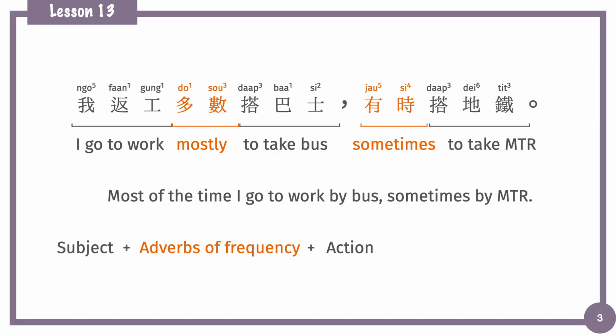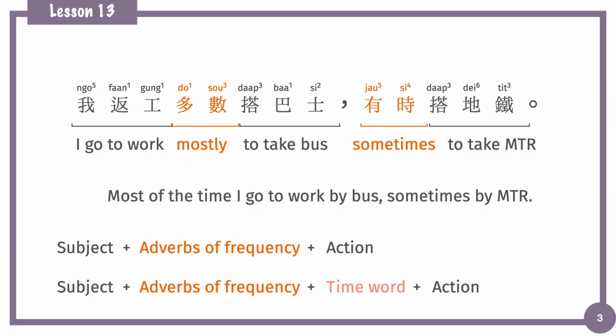In a sentence without a time word, the frequency adverb can be added as the time word. So the frequency adverb should be added before the action. If the sentence itself has a time word, then the frequency adverb should be added before the time word. That's how we use frequency adverbs in a sentence.